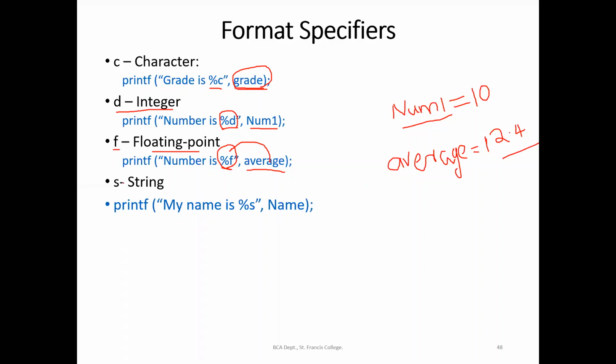Now, if I am giving the format specifier as S, then as I told, printf my name is percentage S. So if name is a character array in which I have given the value name equal to Benita, then it will be printing my name is, and instead of percentage S, it will be printing the value of the variable name. So likewise, these examples we will execute and I'll explain again and again. I just kept a slide in order to understand the format specifiers.